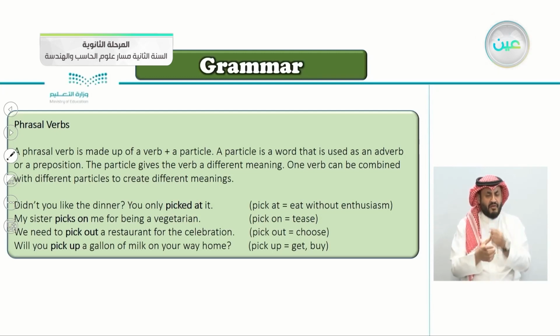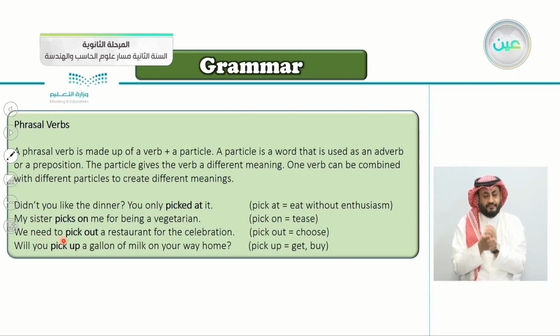Number 2, my sister picks on me for being a vegetarian. Notice it's the same verb, pick, but it's different here in the particle. Here it's at, and here it's on. So picks on, what does it mean to pick on? It is to tease, to annoy. Pick on means to tease someone, to annoy him.